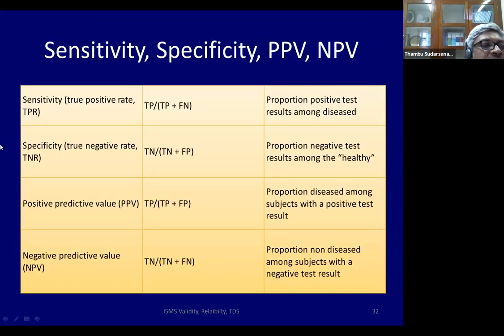Let's recap now. Sensitivity of a test: true positive divided by true positive plus false negative. So it's the vertical axis of a 2 by 2 table. Specificity is the next column in a 2 by 2 table: true negative divided by true negative plus false positive, or the proportion of negative test results among healthy. Positive predictive value is along the horizontal, the proportion of diseased among subjects with positive test result. Negative predictive value is the proportion of non-diseased among subjects with a negative test result. So this is the sensitivity and specificity.